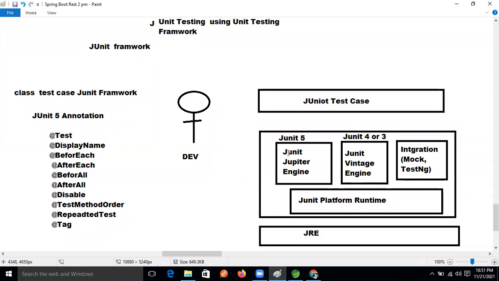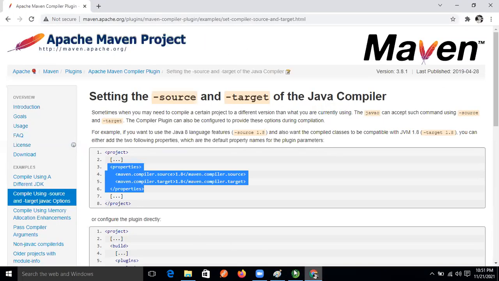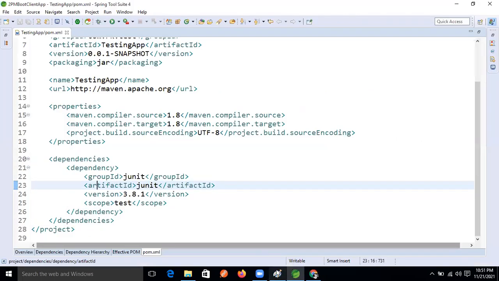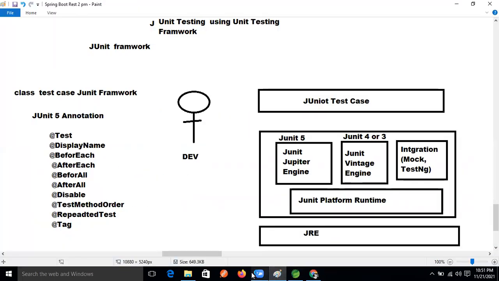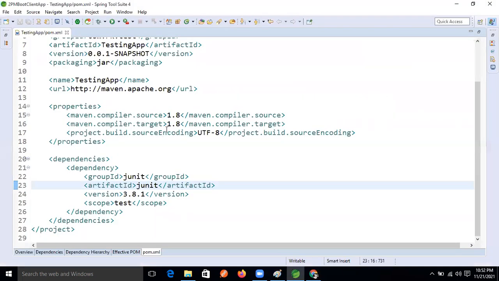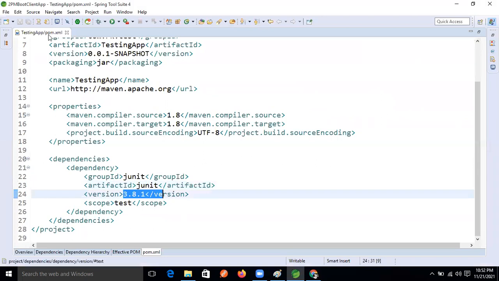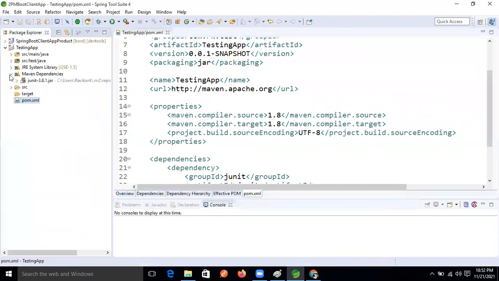Here by default, whenever we are declaring this dependency, which JUnit version came now, guys? By default, the JUnit 3.8.1 version came, not Vintage, right? If you want to use the Vintage engine, so for that what do we need to do? Ravi, it is showing 3.8.1, no? Yes, 1 minute, I'll check that version.